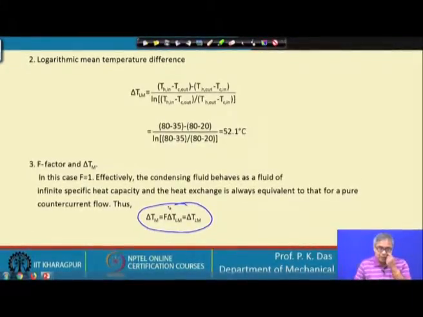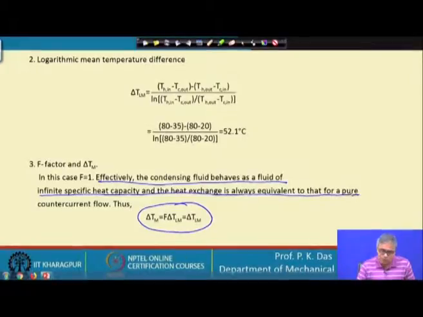So, this is one important point, and this is also important to note for a purely phase change heat exchanger. Already I have explained what is a purely phase change heat exchanger. So, this is very important to note. Okay. So, please try to correlate the problem which we have done at the end of our discussion on fin tube heat exchanger.